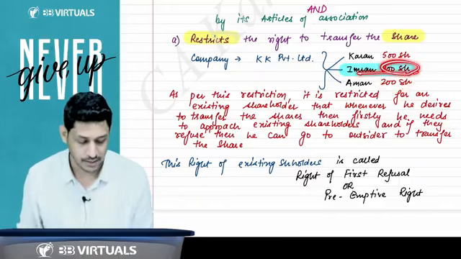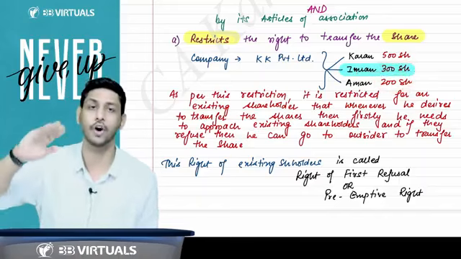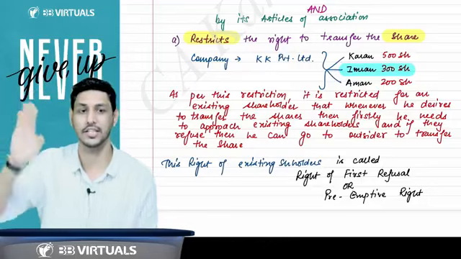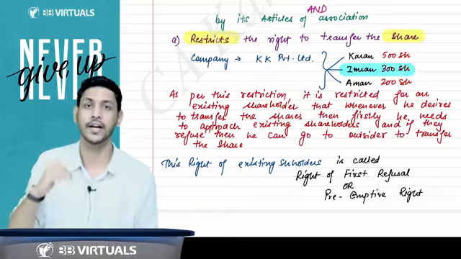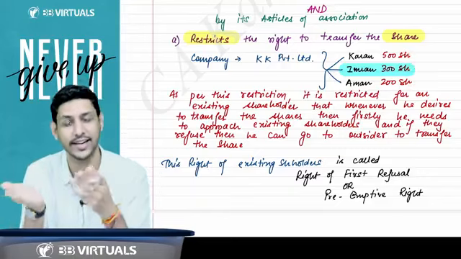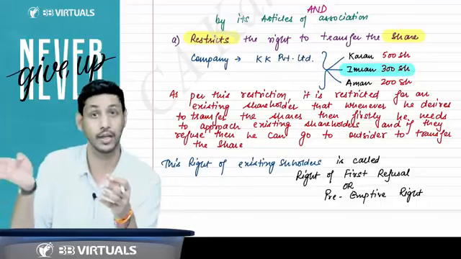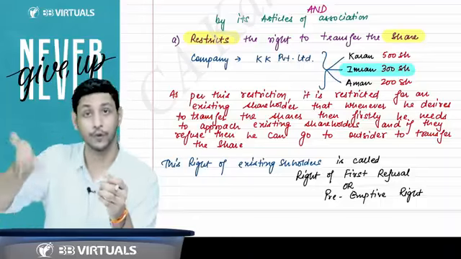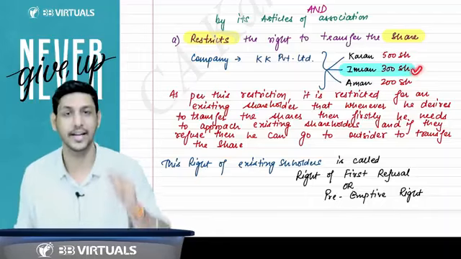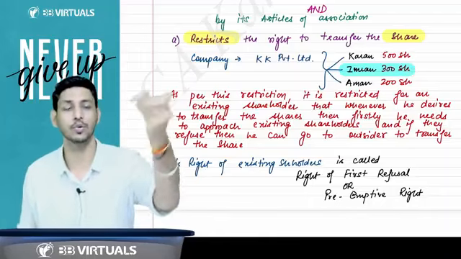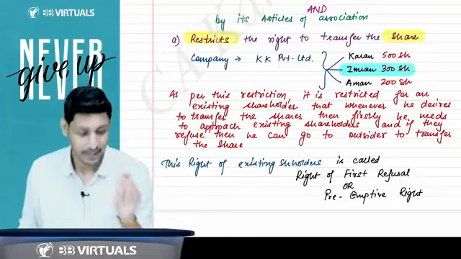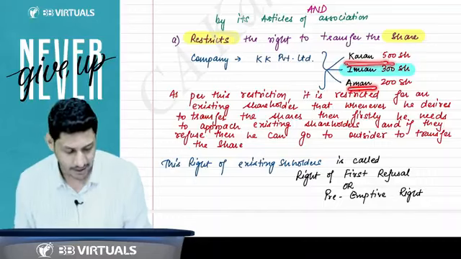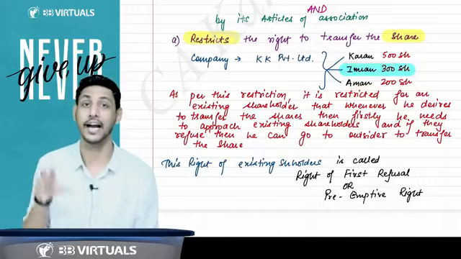Now Imran wants to sell his 300 shares, so he cannot go directly to the market and sell the shares in the market. Firstly, he has to ask Karan and Aman. If Karan and Aman are ready to take the shares, then they can take the shares and Imran will sell the shares to them only. But if they refuse, then Imran has the right that he can sell the shares outrightly to someone else in the market. But Karan and Aman have the first right of refusal.